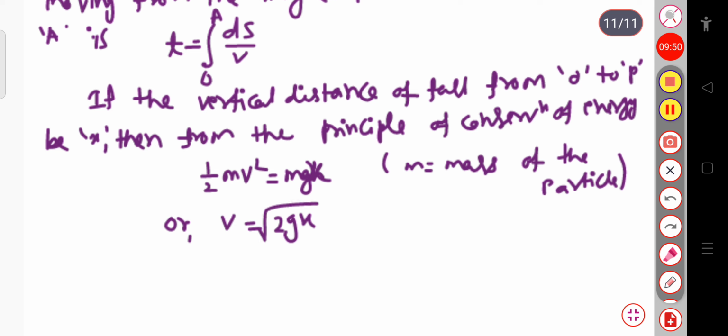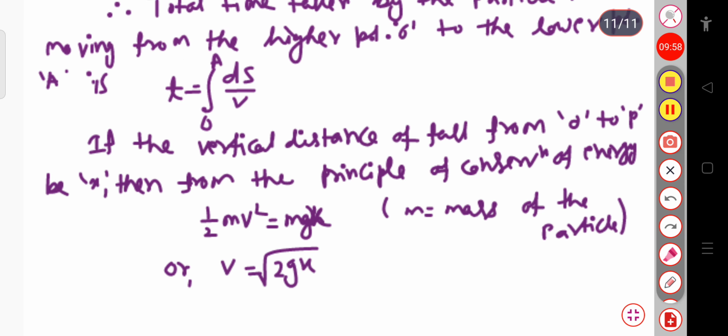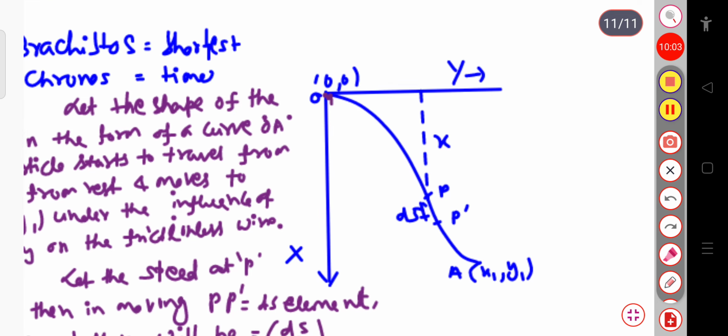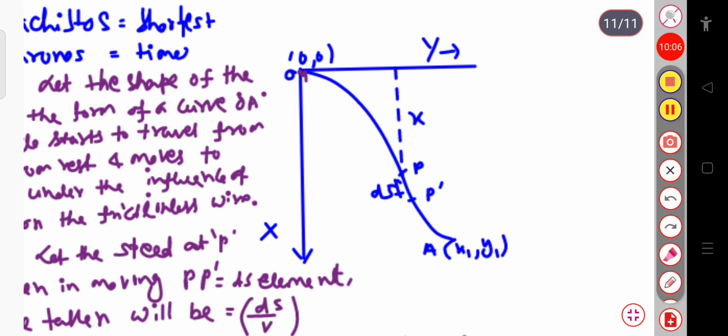Now here we will calculate the total time taken by the particle, and this total time equals the integration of ds by v. So what is the value of ds? Let us come back to this figure. Here you can see this distance is ds. If I split the components of ds, this one is the dy component and this is the dx component.